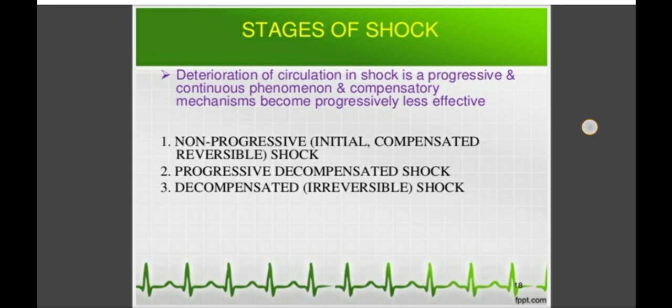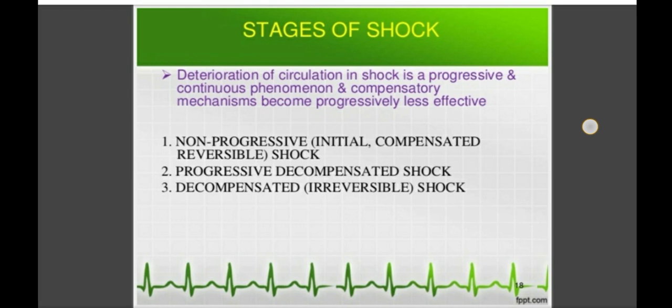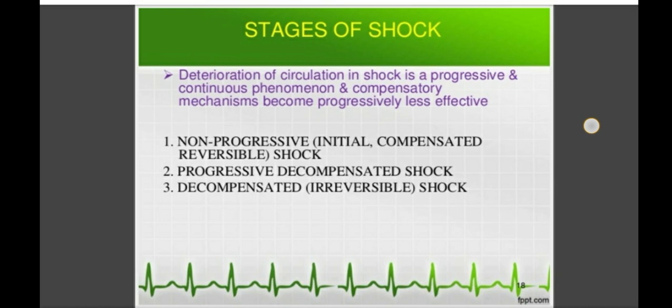As the compensatory mechanism cannot work, the shock progresses toward the irreversible stage.